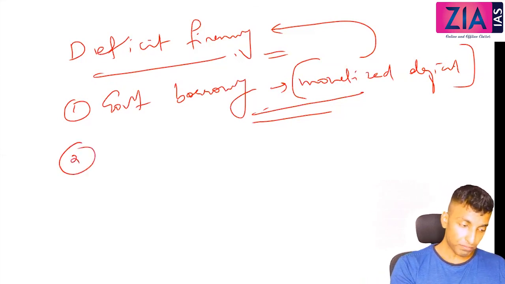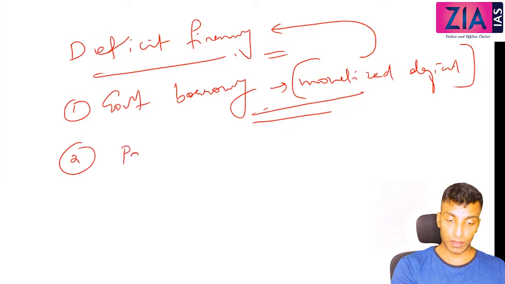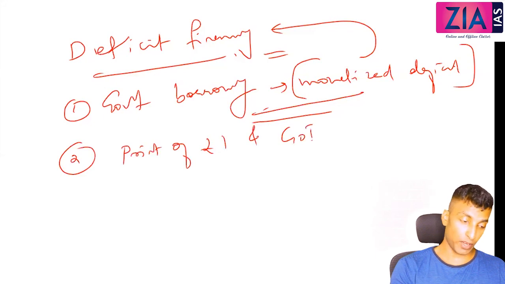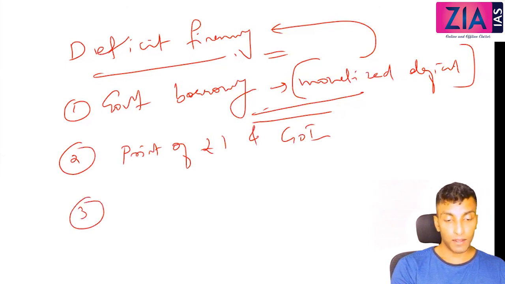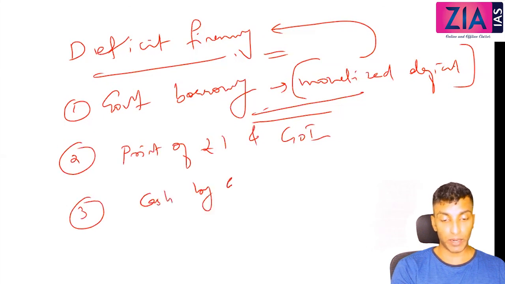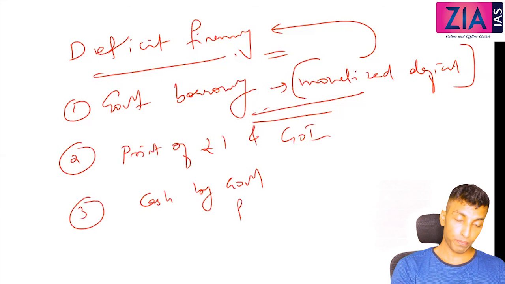Second, printing of rupee 1 and small denomination coins by the government of India. Third one, net withdrawal of cash by the government from its account with RBI.